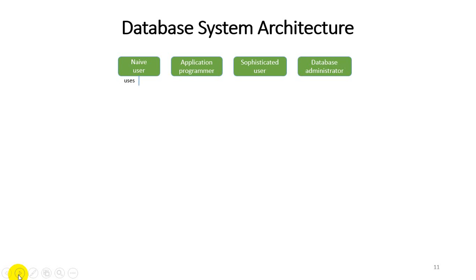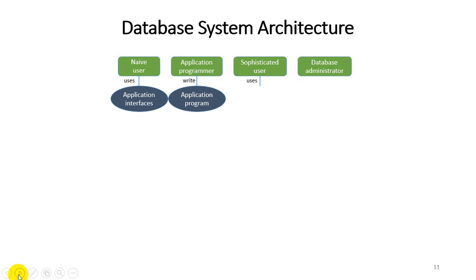So start with the users. A naive user is a simple user who can access our data through an application interface. Second, the application programmer is a developer who can perform write operations with the help of application programs, like front-end languages, and access the database.